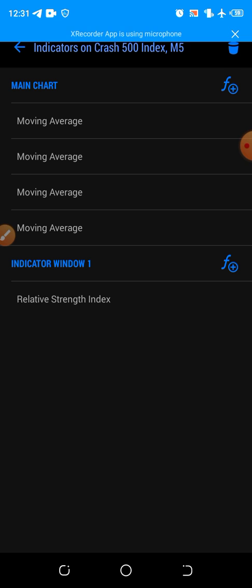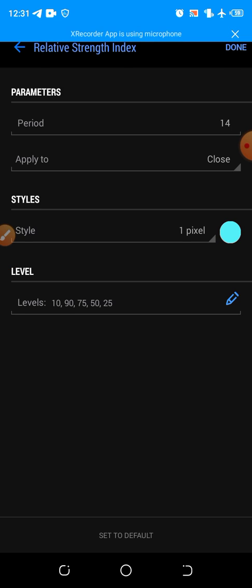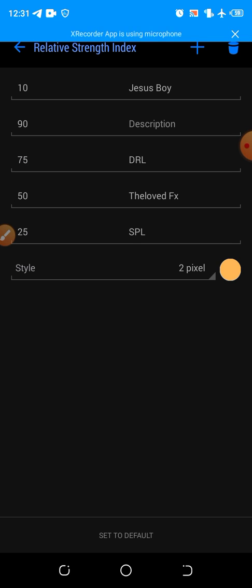Then from there you go to your indicator window 1, you add your RSI, period 14, apply to close, style is 1 pixel or something. You can make your own line thicker. I just wanted mine to be tiny like that. Then levels. The most important levels here are level 75 and level 25, then level 50.